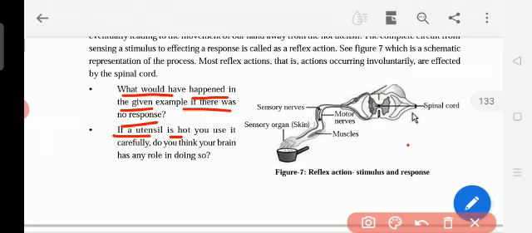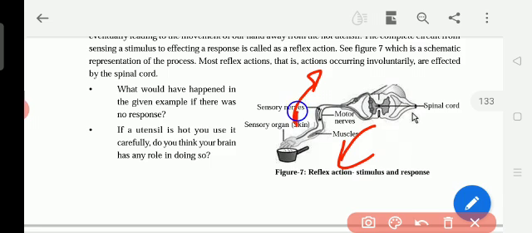If the utensil is hot, you use it carefully. Do you think your brain has any role in doing so? Yes, our brain has the role. You see the spinal cord. When we are touching, you see two arrow marks going and coming. The message which goes to the spinal cord that it is hot is carried by the sensory nerves, and we are responding to the touch. Immediately we are removing the hand.